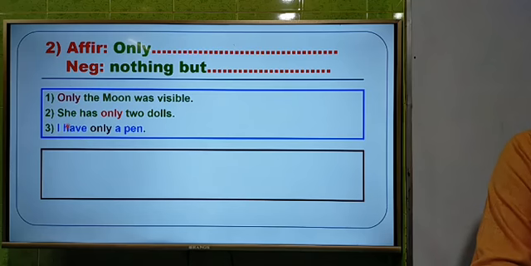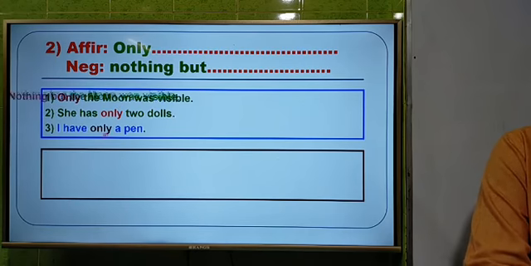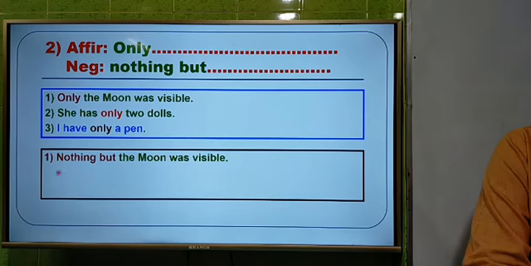So dear students, now I am going to give the answer of this question. First one: only the moon was visible. The answer will be nothing but the moon was visible. We have used nothing but instead of only.